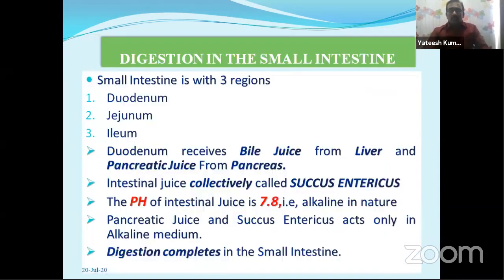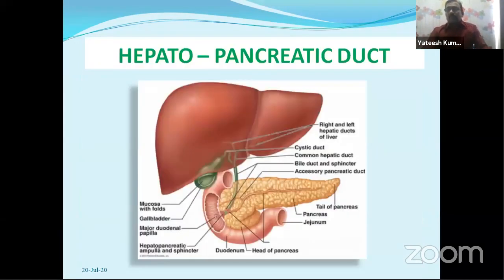Coming to the first part of the small intestine, look here in the diagram, you have to see this U-shaped tube. This tube is called the duodenum. The duodenum receives two important juices. One from the liver, that is called bile juice.